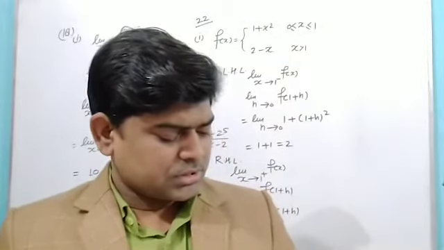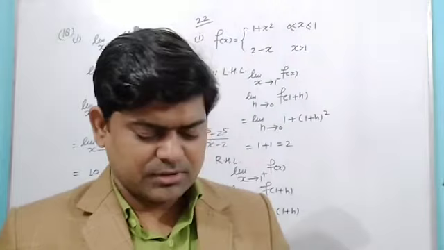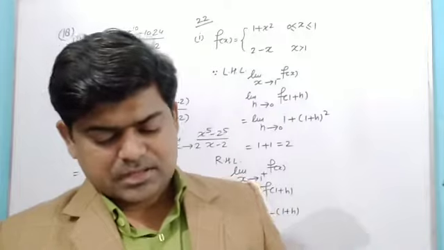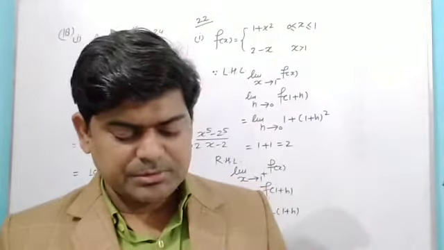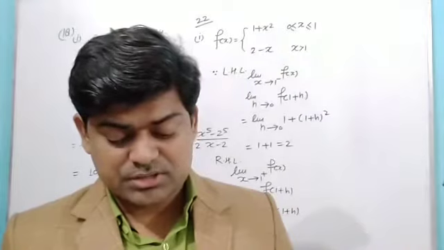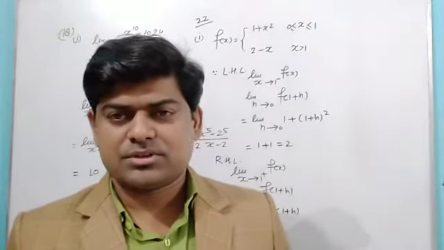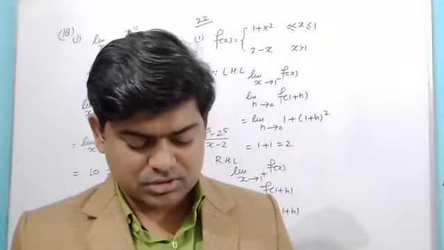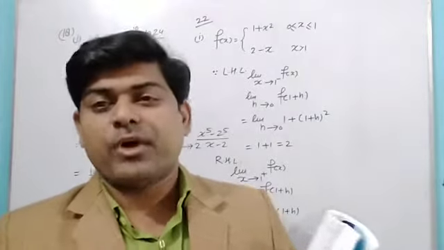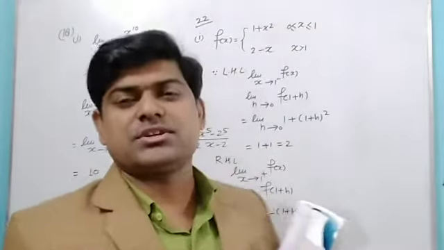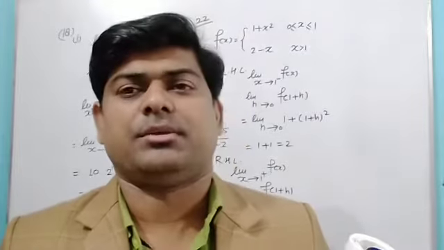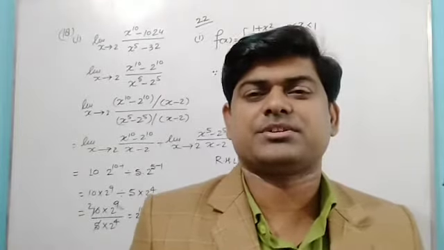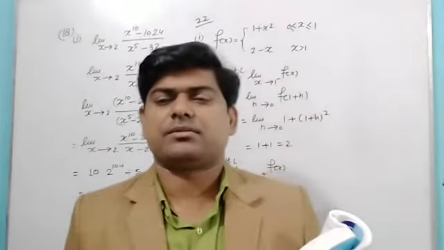In question 24, again I am having something like that, and here also there are two parts: I have to find the limit as x tends to 2 of f(x), the limit as x tends to minus 3 of f(x), and then the last part is to check whether it exists at x is equal to 0 or not. If not, then we have to explain why it does not exist. In the explanation only one thing is there: if the left hand limit is not equal to the right hand limit, I can say the limit will not exist. Simple things are there.